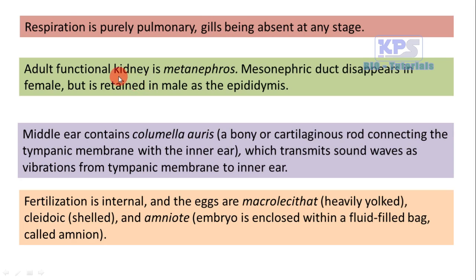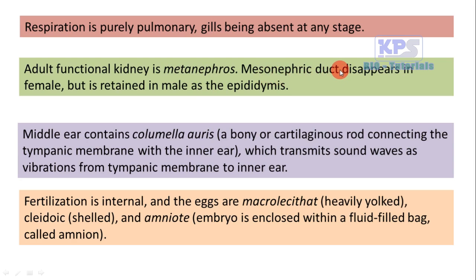Then when we analyze their excretory system, the excretion is through kidney and the kidney is of metanephros type. Mesonephric duct disappears in female but it is retained in male as the epididymis. Their kidney is said to be metanephros because metanephros is the advanced type of kidney, and mesonephric kidney is a primitive type and it is present in the early embryonic stage. Later it is replaced by an advanced type of kidney, namely metanephros.